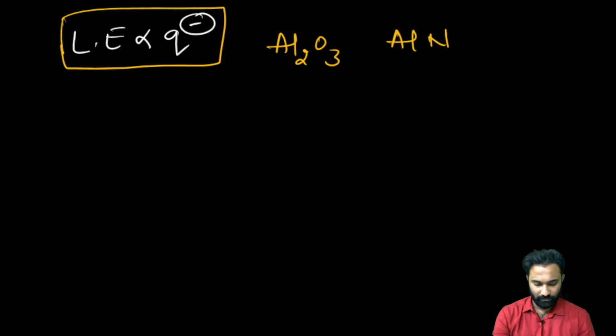Which one is having the highest lattice energy? Aluminium oxide or aluminium nitride?